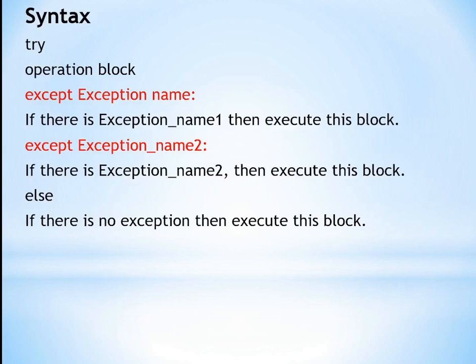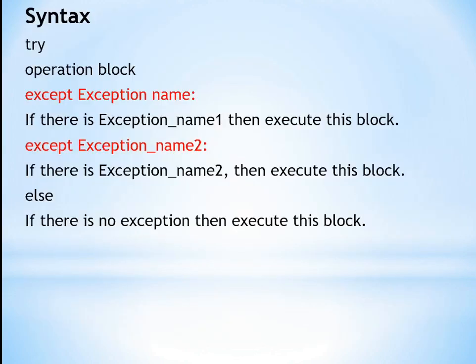If it is exception 1, this block only will execute. If there is exception 2, then execute that block. We also use an else part after the try except blocks. If there is no exception, then the else part will execute.